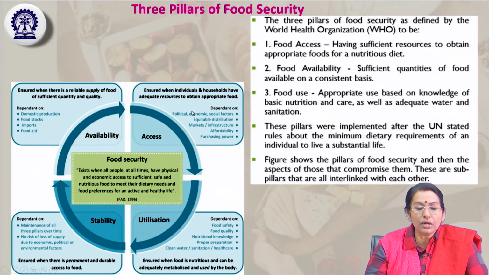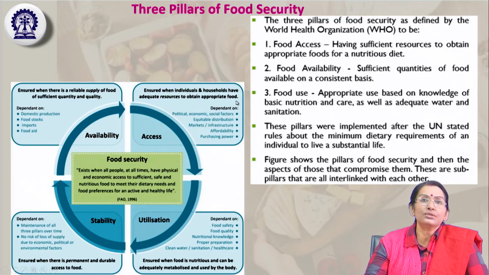So how do we ensure that individuals and households have adequate resources to obtain appropriate food? Resources in terms of income, employment, financial capacity, and to some extent education, to identify, differentiate and make the right decision about what to buy, what not to buy, and how to use the food properly.